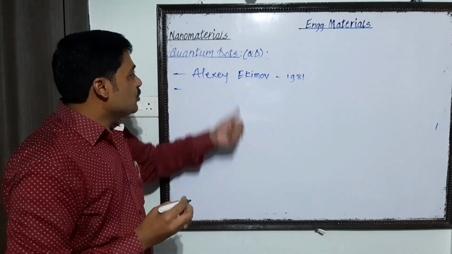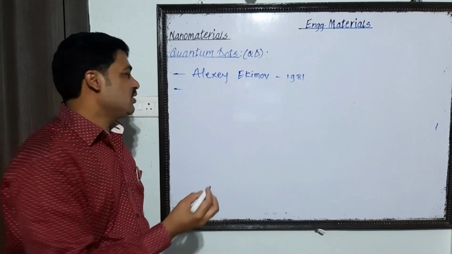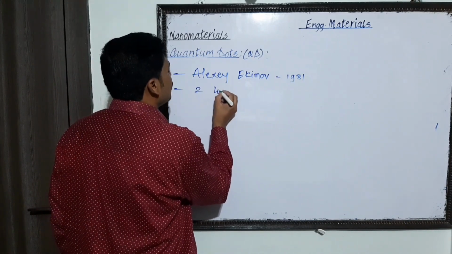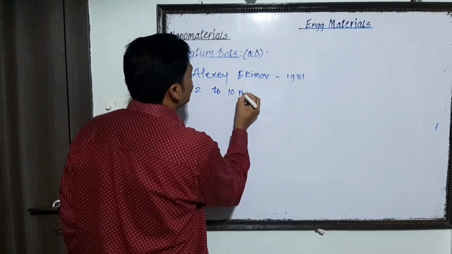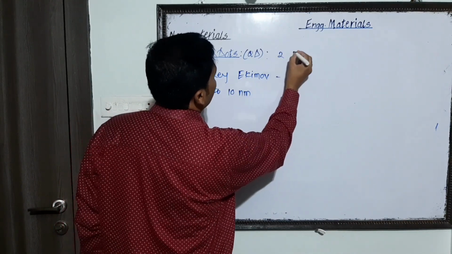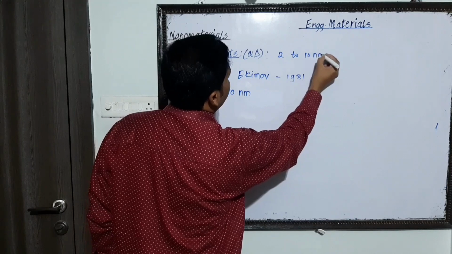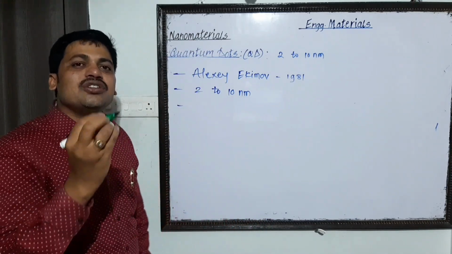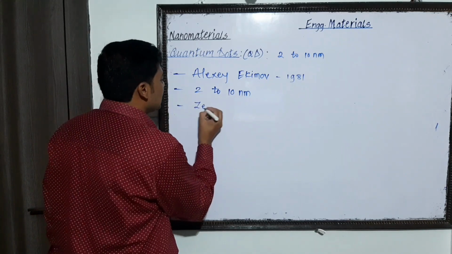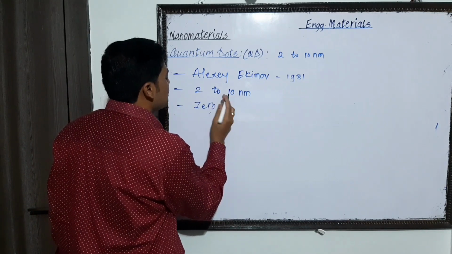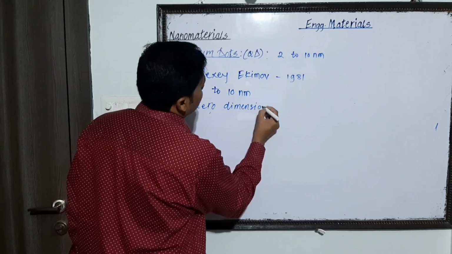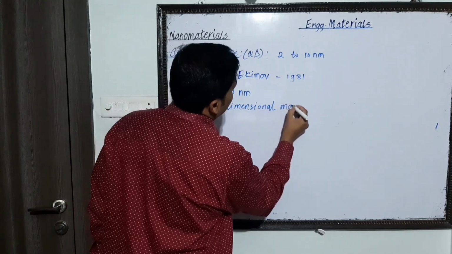What is the size of this quantum dot? This quantum dot has a size that ranges between 2 to 10 nanometer. 2 to 10 nanometer is the particle size. This quantum dot is a zero-dimensional material.